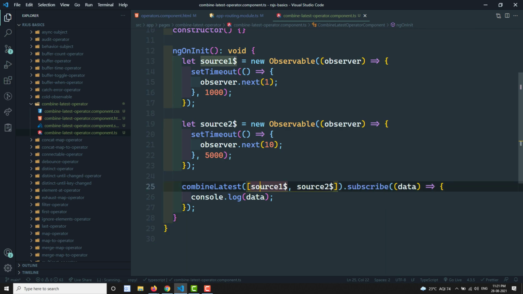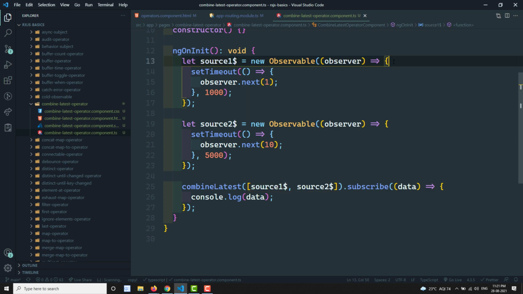Why? Because at least these two observables have to emit at least one data. So source 1 has emitted and it is waiting for source 2 also to emit the data. It has emitted after 5 seconds. So now it has taken the latest value from source 1 and source 2 and it has emitted the data.